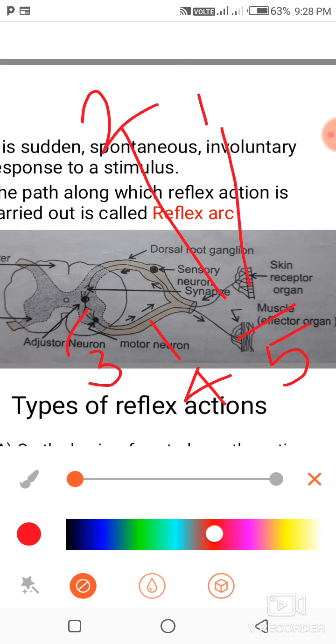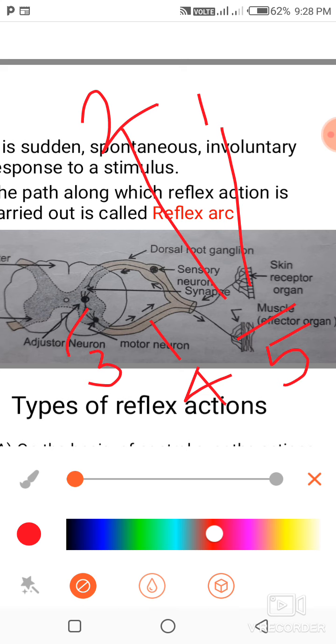Receptor, which is a sense organ like skin, eye, ear, nose and tongue. Second component is the sensory neuron, which arises from the sense organ and goes to the gray matter of spinal cord. Third component is adjuster neuron, which is also called interneuron, is present in the gray matter of spinal cord.